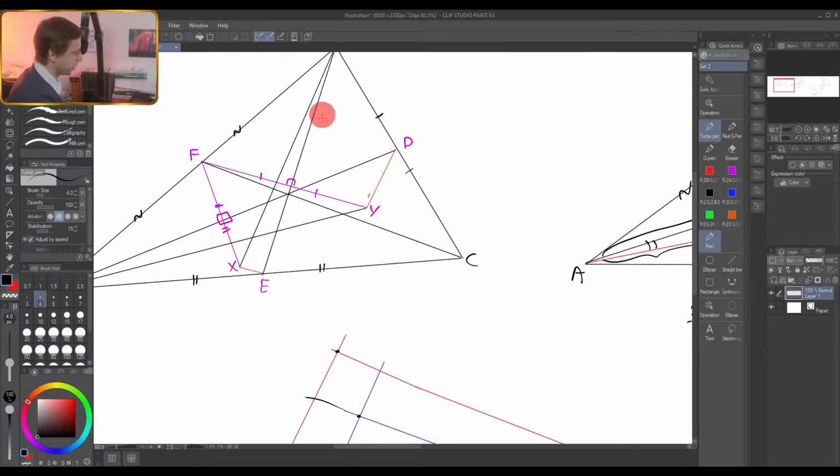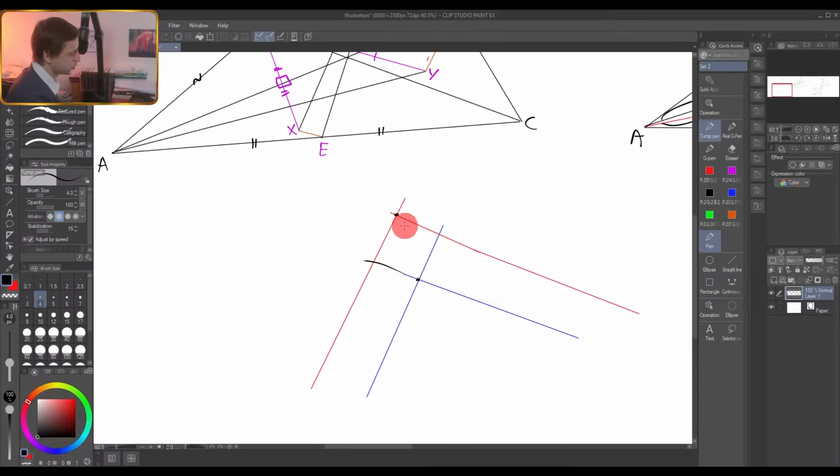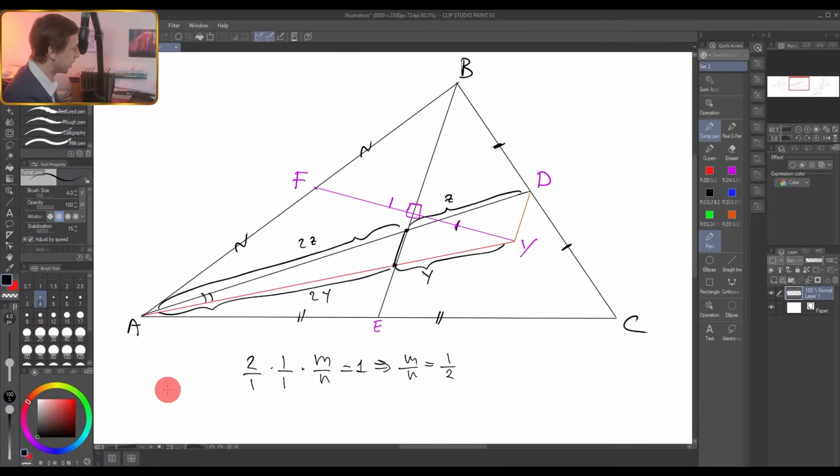Look, if this one has the same perpendicular bisector as this one, then these two triangles have a common perpendicular bisector, and this line and this line also have a common perpendicular bisector. It means that your triangles, this narrow ADY and BEX, have two common perpendicular bisectors. Two lines that are perpendicular bisectors are actually the same lines. And of course, their point of intersection will be the same point. It means that we want to show that this line coincides with this one and this one coincides with this one. How should we do it?